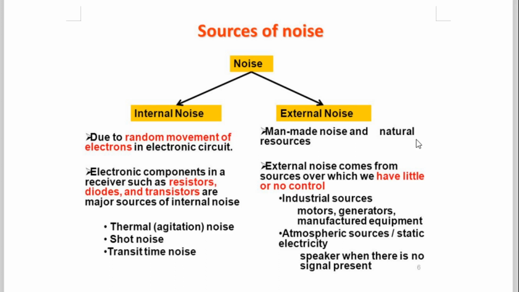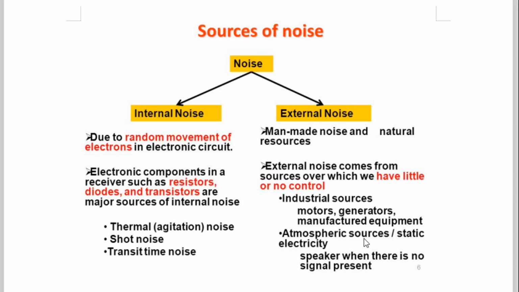External noise: man-made noise, natural sources. External noise comes from sources over which we have little or no control. In case of industrial sources: motors, generators, three-phase motors, single-phase motors, electric generators, manufactured equipment.